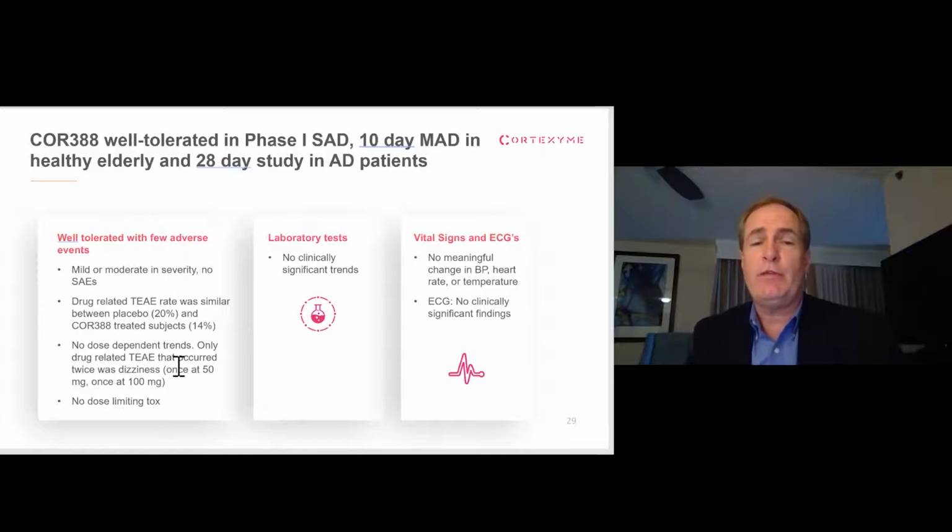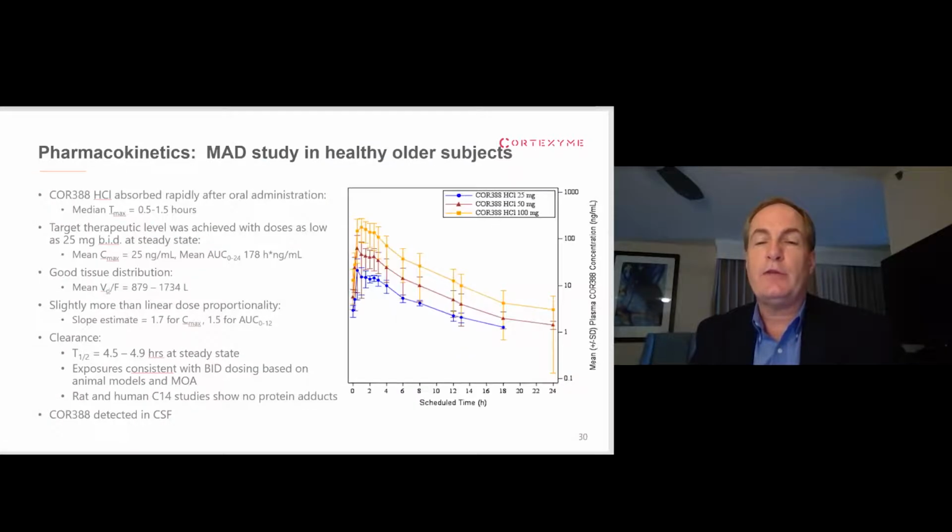The key takeaways in phase 1 are usually with regard to safety and pharmacokinetics. And our safety signal across all these studies was very encouraging. Across all the safety measures, there were really no clinically significant findings. On the pharmacokinetics, it's a drug with really nice, what we call drug-like properties. It's well absorbed, it distributes well throughout the body. We know it gets into the brain.